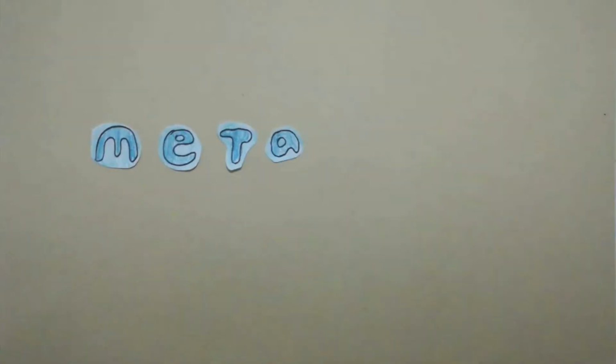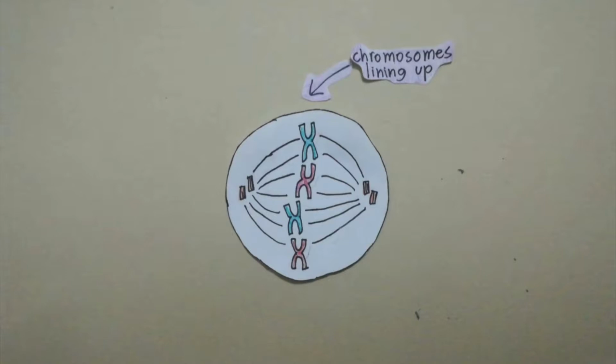During metaphase, the centromeres of chromosomes are aligned in the center of the cell. These chromosomes are lined up along the metaphase plate, an imaginary plane. This indicates the future axis of cell division. Before anaphase can begin, the M checkpoint makes sure that the chromosomes are aligned and attached correctly.